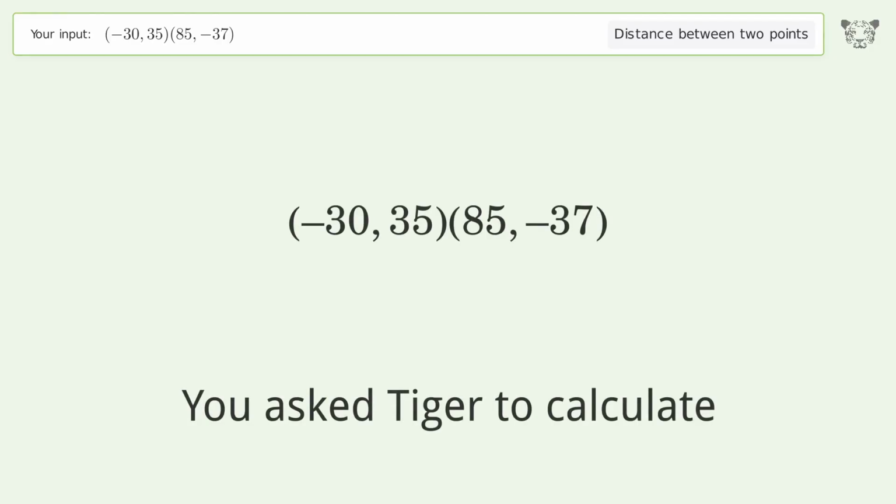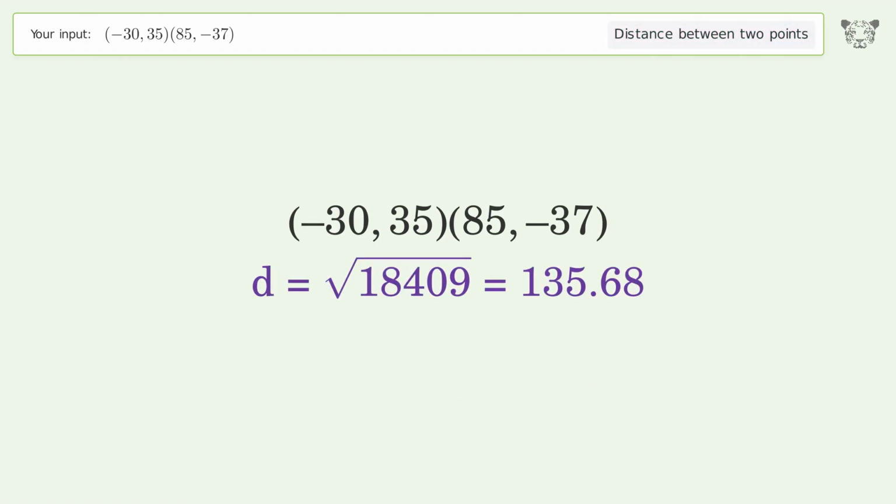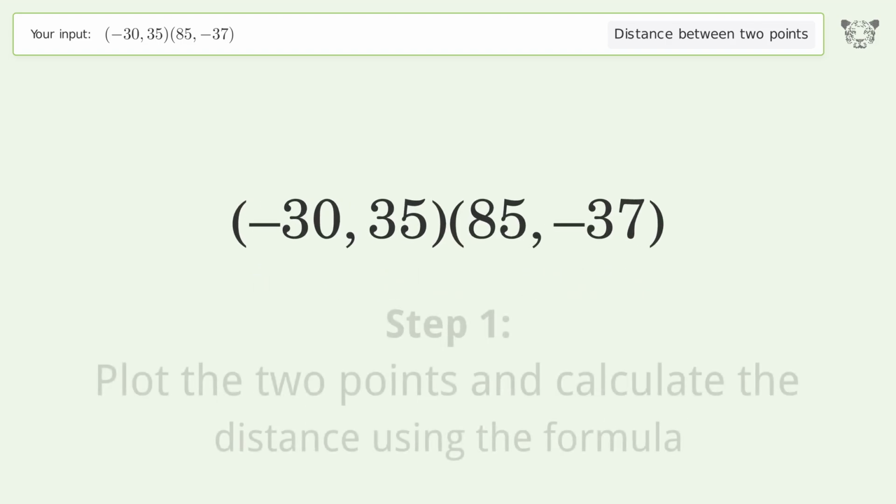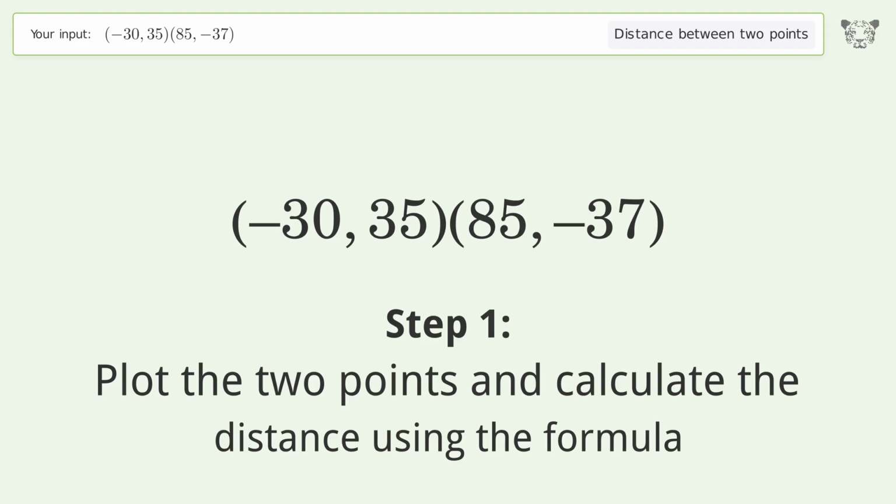You ask Tiger to calculate. This deals with the distance between 2 points. The distance between the 2 points is the square root of 18,409, or 135.68. Let's solve it step by step. Plot the 2 points and calculate the distance using the formula.